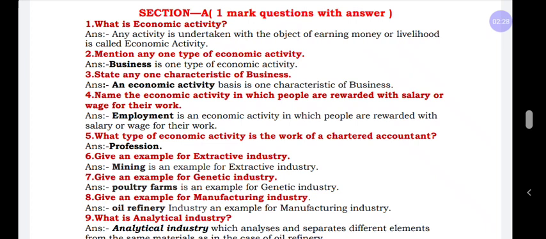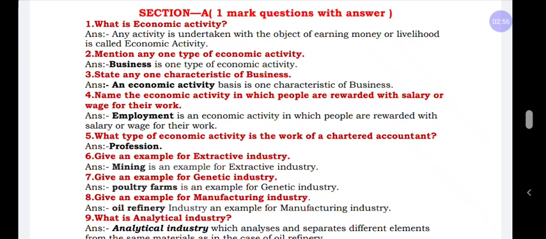Before the revision, you have to know what the contents of the first chapter are. The contents are economic activity, that is the concept of business, profession, employment, and differences between business, profession and employment. Next is the concept and classification of business activities.